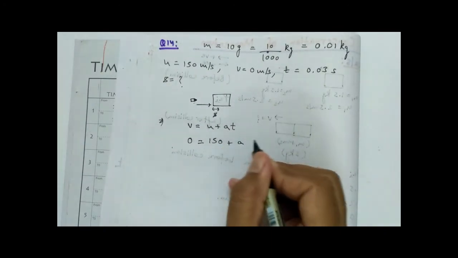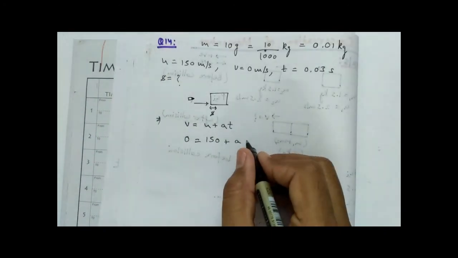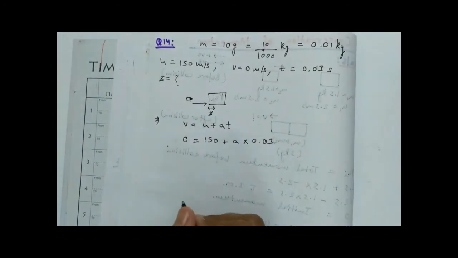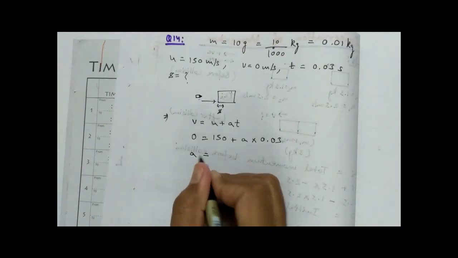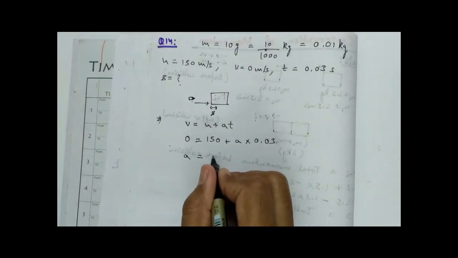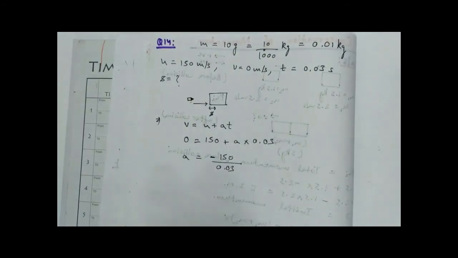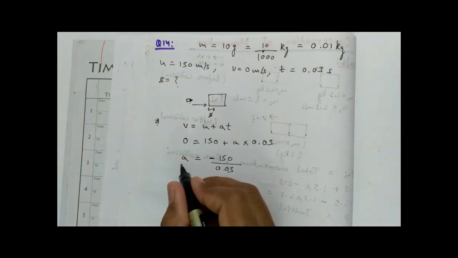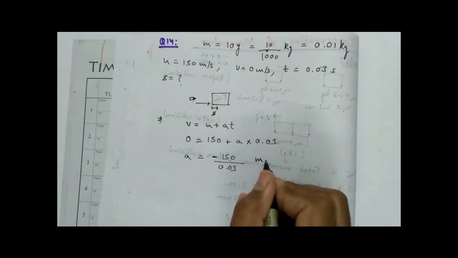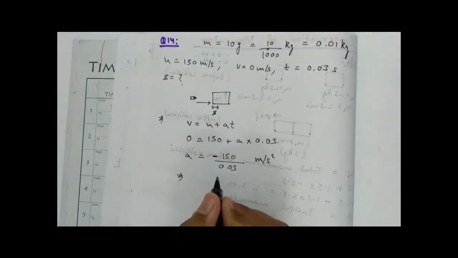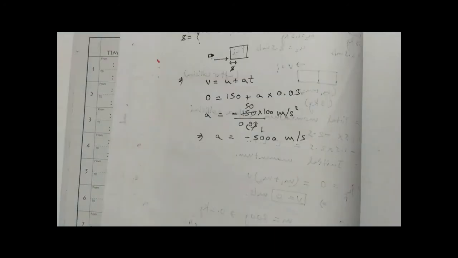Okay, acceleration is not given to me, so I am taking it as a only, and the time is given as 0.03 seconds. Okay, so what will be the value of acceleration? It will be minus 150 divided by 0.03. Okay, and we know acceleration has SI unit as meter per second square. Okay, now calculate the value of acceleration. Now we have got the value of acceleration as minus 5000 meter per second square.